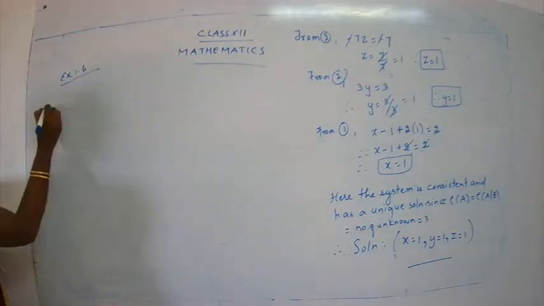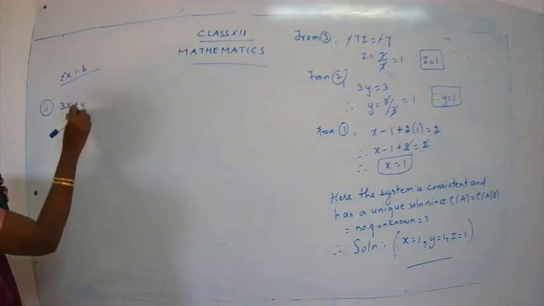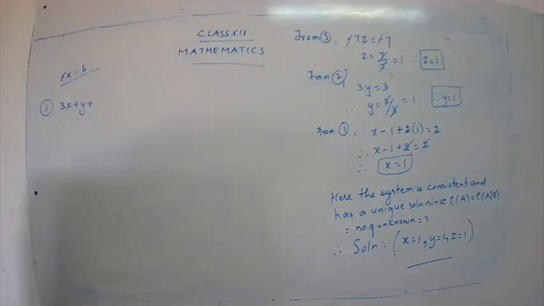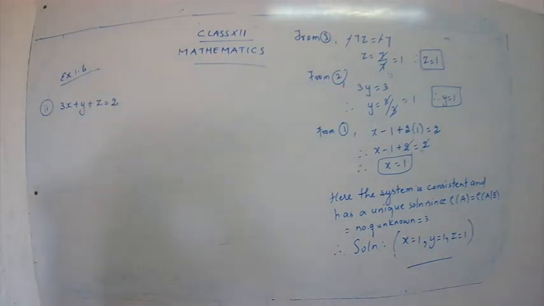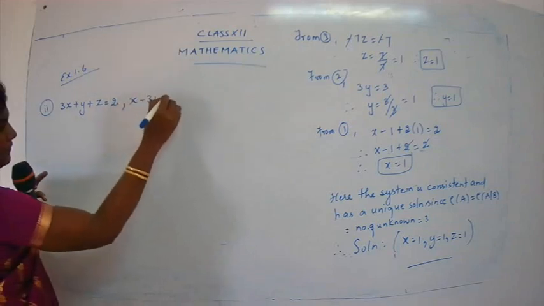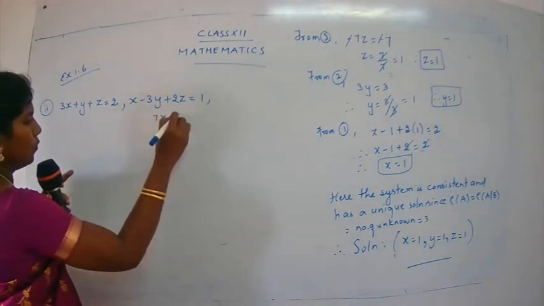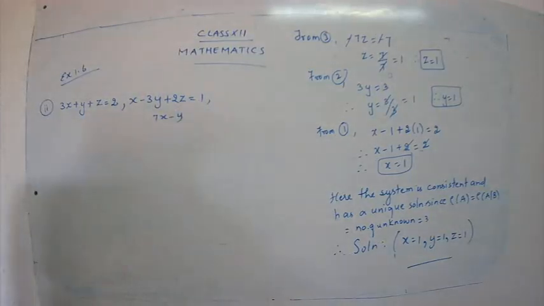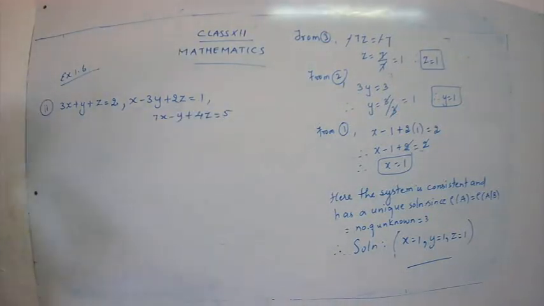Write down the question. 3x plus y plus z is equal to 2. X minus 3y plus 2z is equal to 1. 7x minus y plus 4z is equal to 5. So this is the second question we are dealing with.